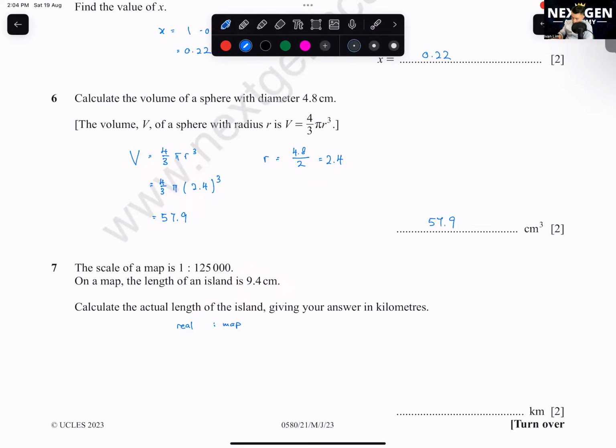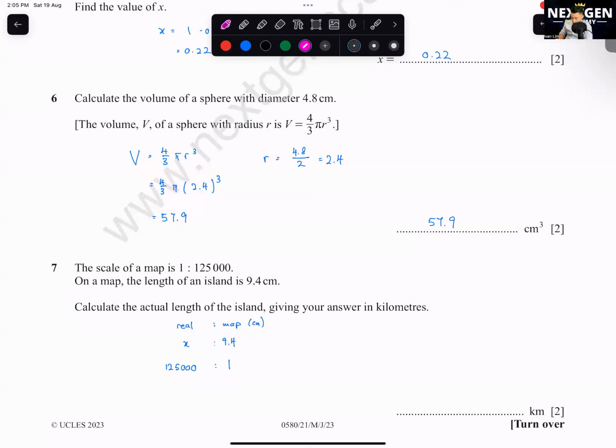So what you do, you see here, I don't know what is the real amount, so I put it as X. Then here is 9.4. This one we have to know, this is in cm. Then, on the map is 1. In real life will be 125,000. You don't have to do this if you straight away know whether it's times or divide. But I'm just sharing with you all. Normally, because sometimes you're a bit confused, don't know whether to times or divide, so we just put it in ratio like this.